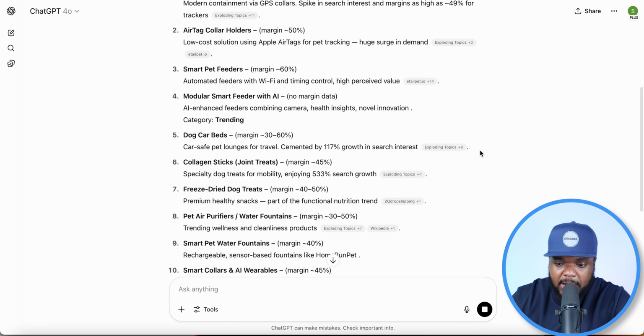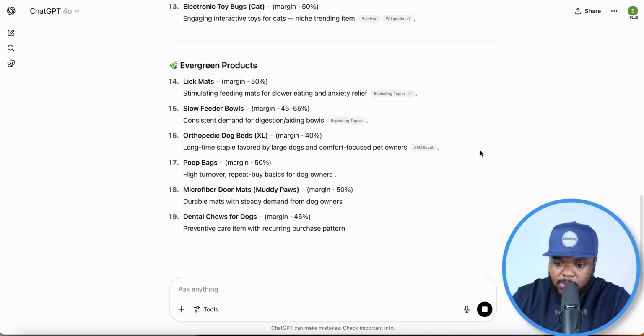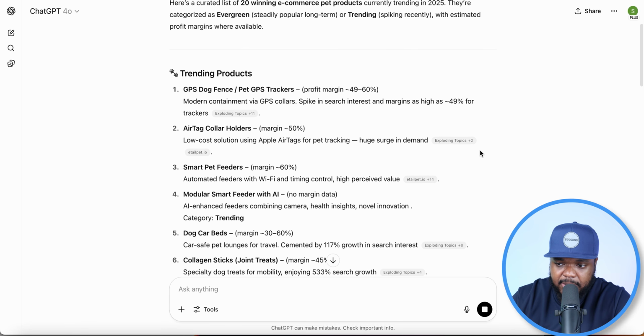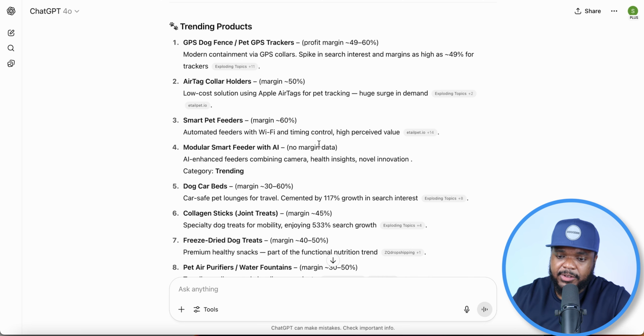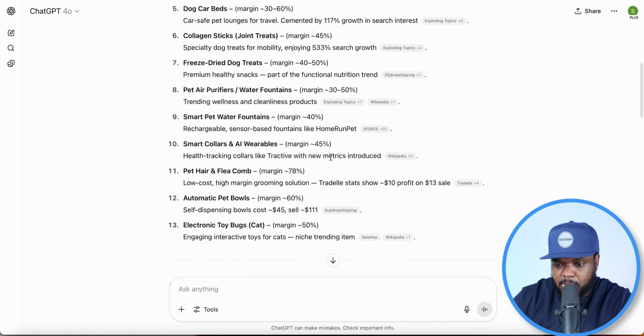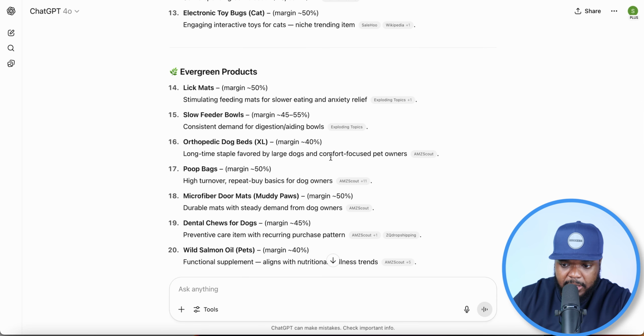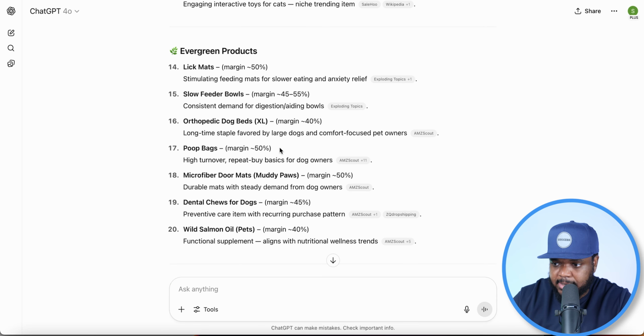Okay, perfect. So we've now got a list of potential products that we can choose from, and ChatGPT has done a good job of separating it in terms of trending products as well as evergreen products. I normally recommend going with an evergreen product because you're going to be able to sell it consistently throughout the entire year. So what I'm going to do is scroll down here and see which one stands out to me.